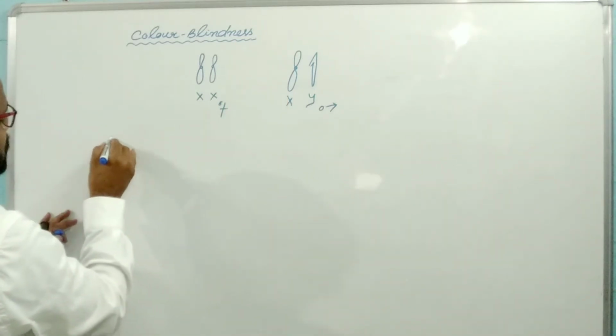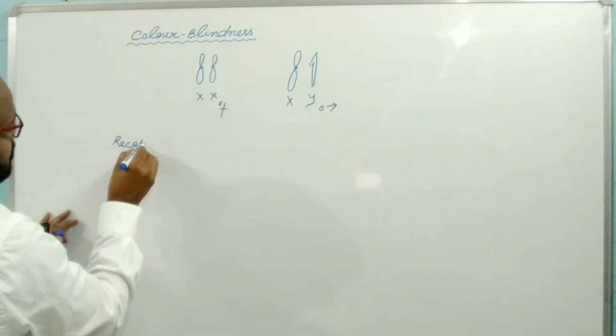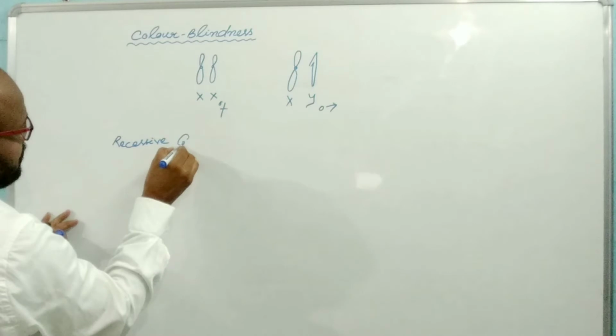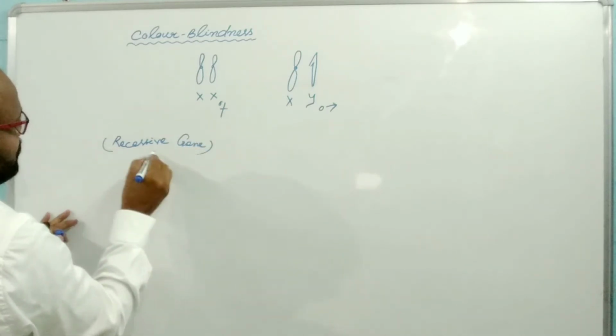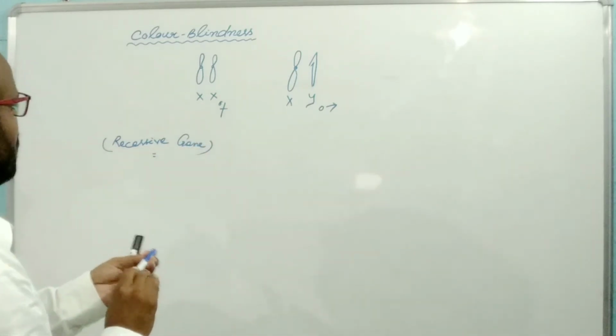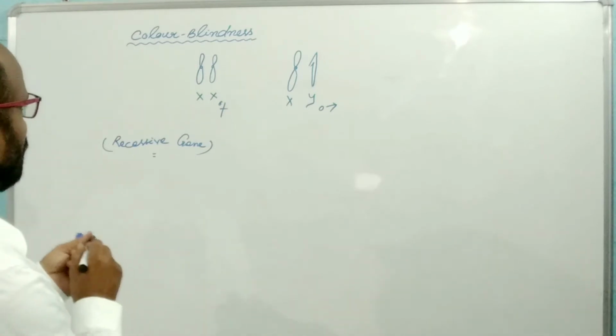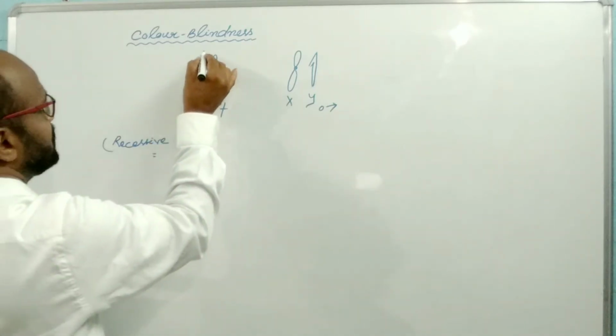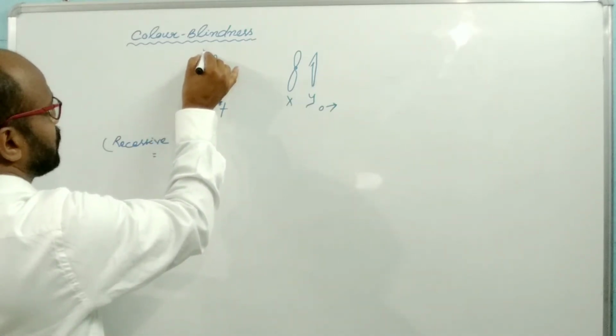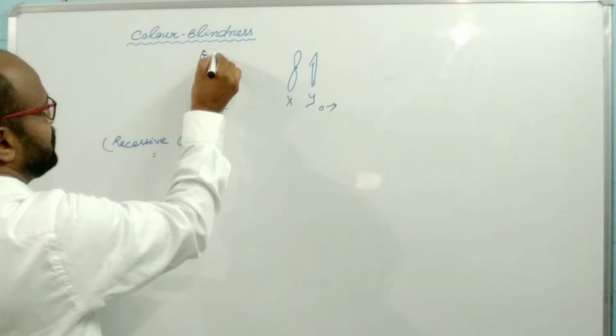The color blindness gene present on the X chromosome is a recessive gene.